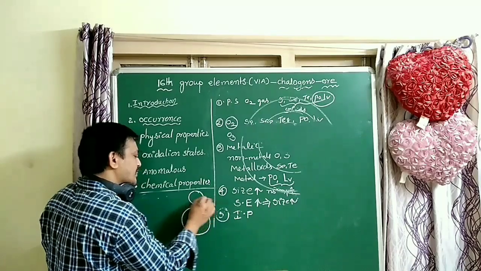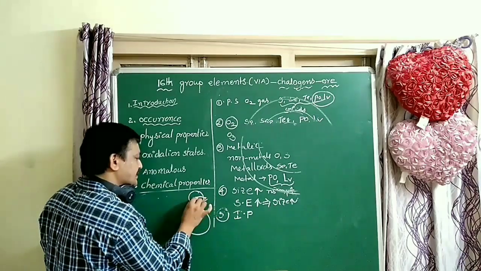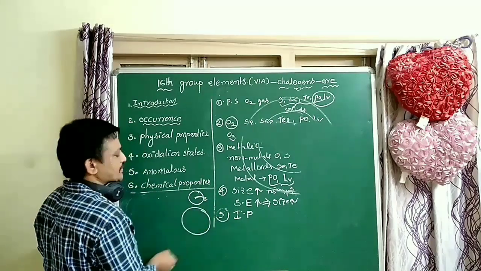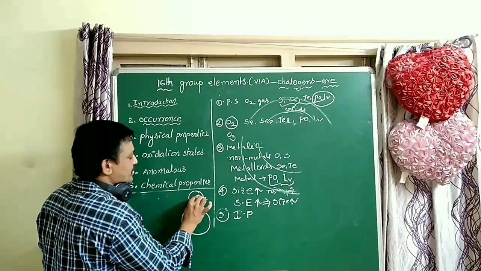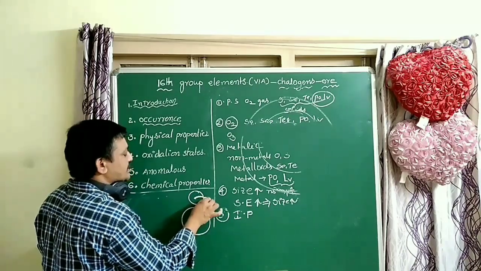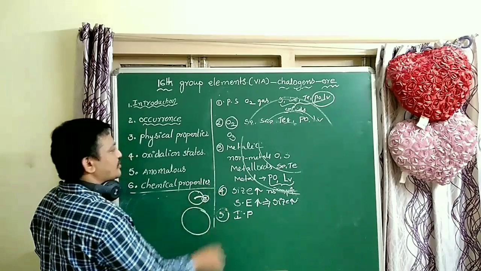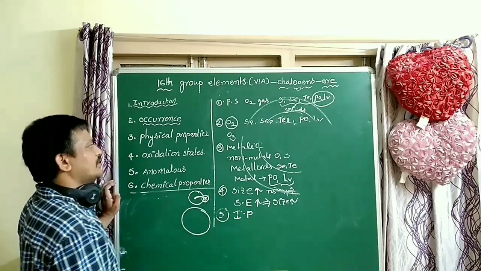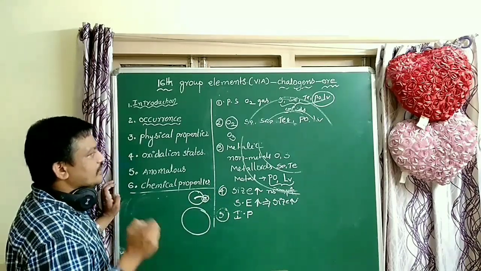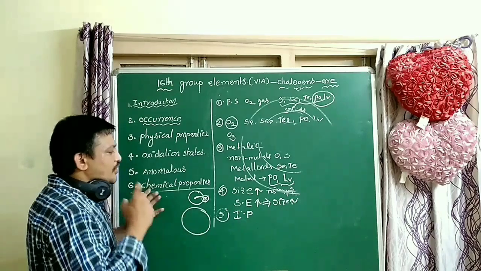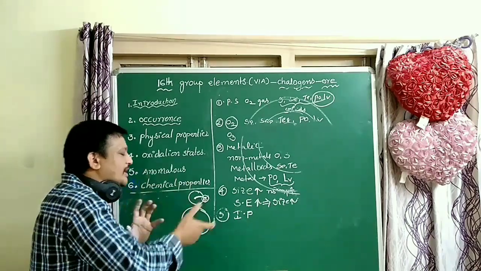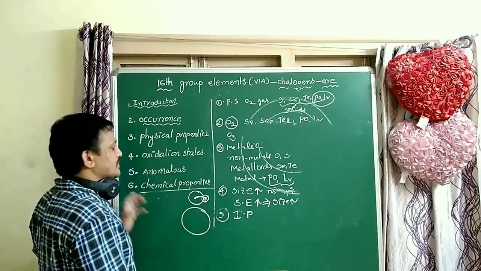Here the electron is close, so more attraction is there on valence electrons, so more energy is required to remove the electron. More attraction means more energy, so ionization energy increases.